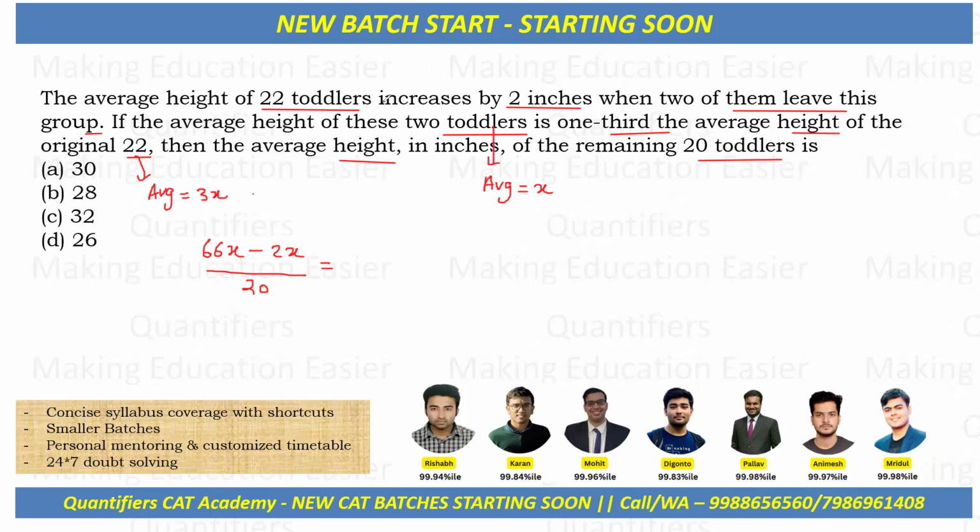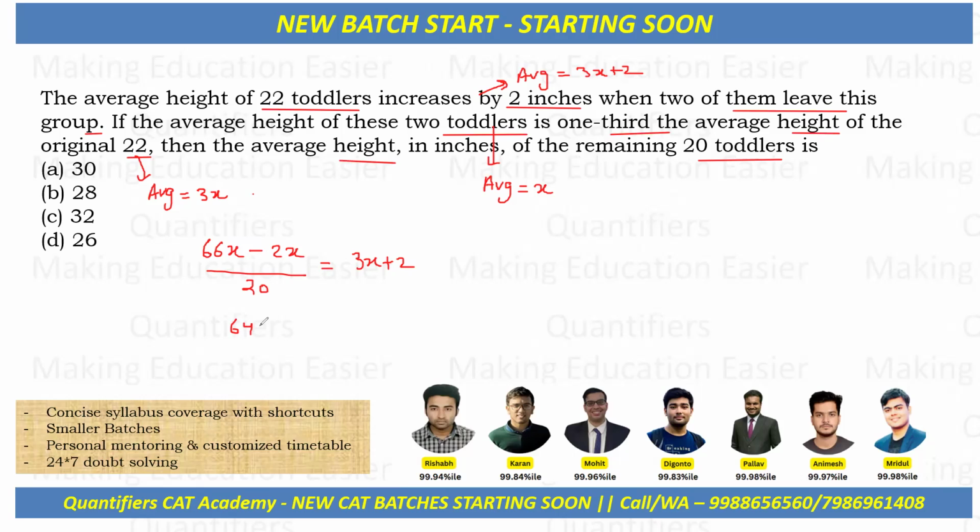The average height of 22 toddlers increases by 2 inches, right? So if it increases by 2 inches, the average of 20 toddlers will become 3x plus 2. So this should be equal to 3x plus 2.